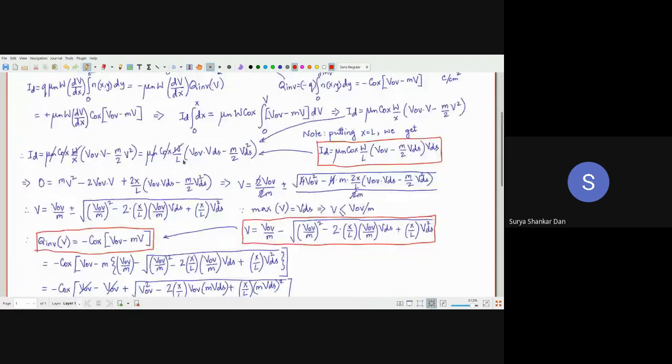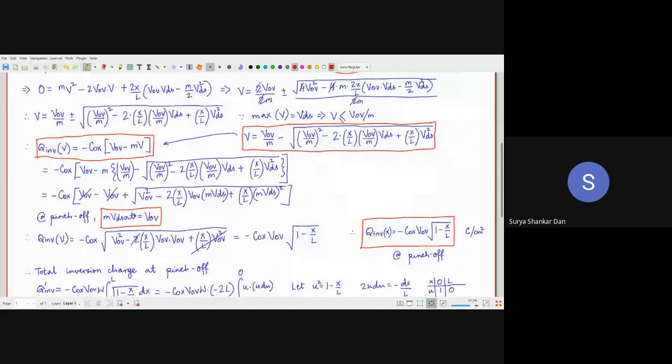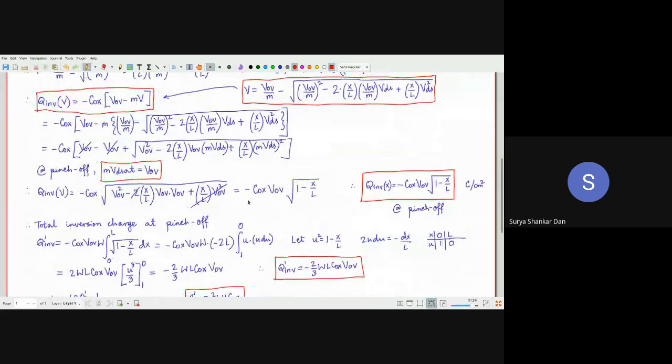VOV equal to MVDS. Okay. So what we will observe here is that there is one MVDS here. This is also MVDS. So at pinch off, this VDS becomes equal to VDSAT. Correct. So Q inversion is equal to minus COX. These are gone.